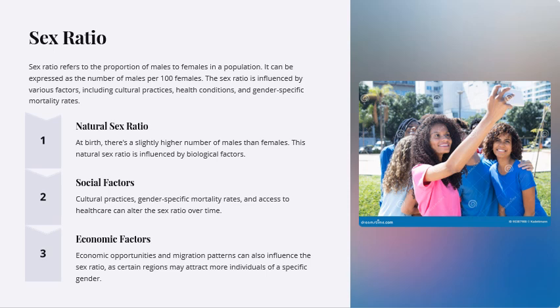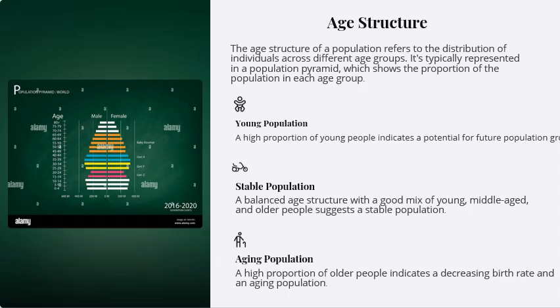Economic opportunities and migration patterns can also influence the sex ratio, as certain regions may attract more individuals of a specific gender. Depending on where there are more economic opportunities, that particular sex will be attracted there. So this is the basic study of sex ratio.